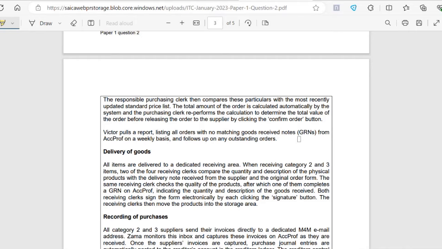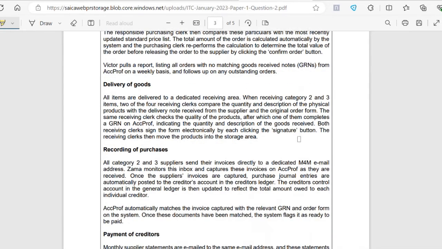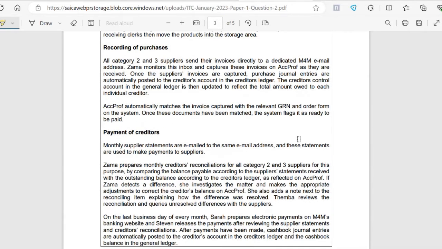The same receiving clerk checks the quality of the products, after which one of them completes a goods received note on ACPROF, indicating the quantity and description of the goods received. Both receiving clerks sign the form electronically by each clicking the signature button. The receiving clerk then moves the products into the storage area.